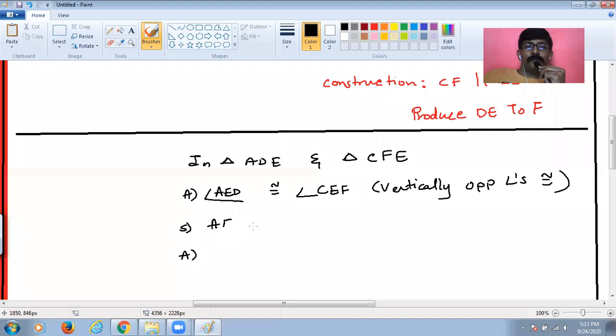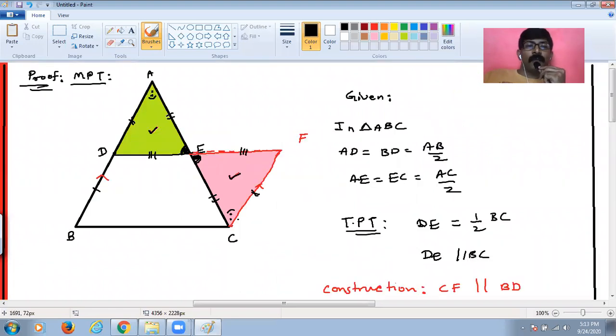AE is equal to CE. It is given, or some people can write E is a midpoint of side AC. And then the third reason was angle A is congruent to angle C. But we cannot write angle A. We have to write angle DAE is equal to angle FCE.